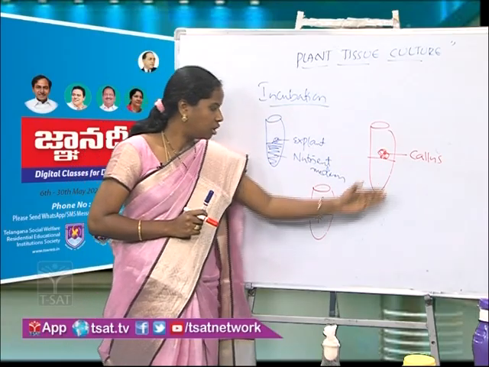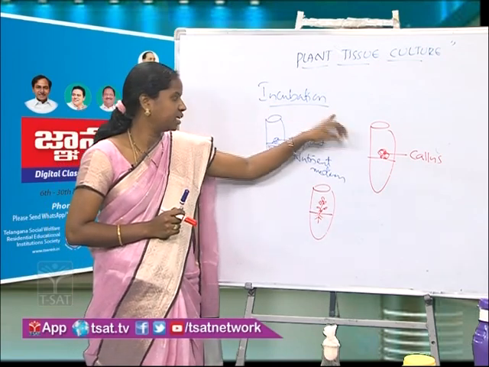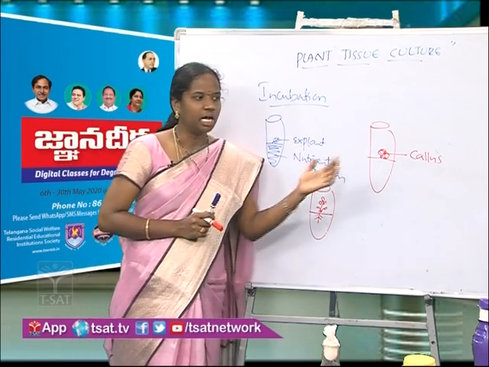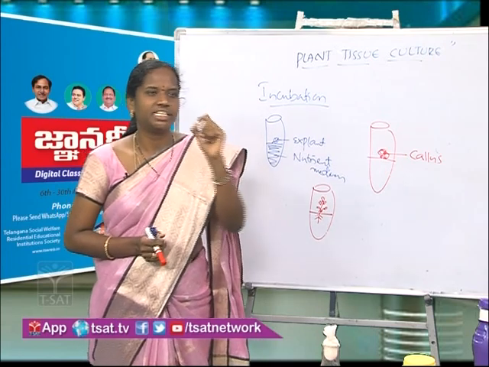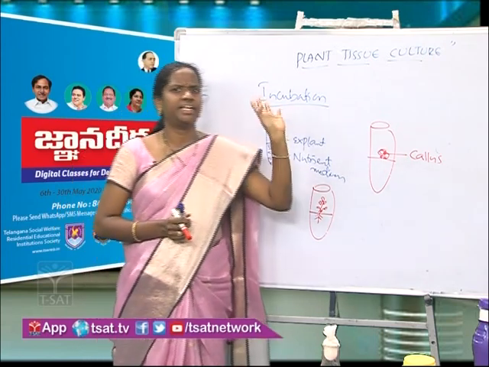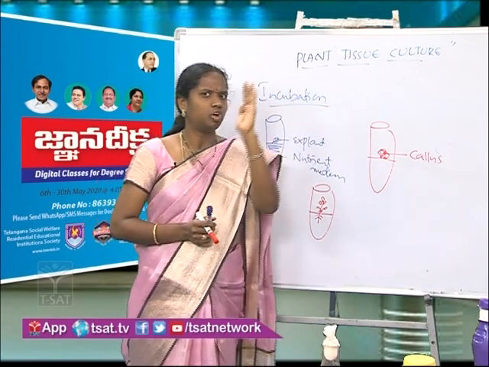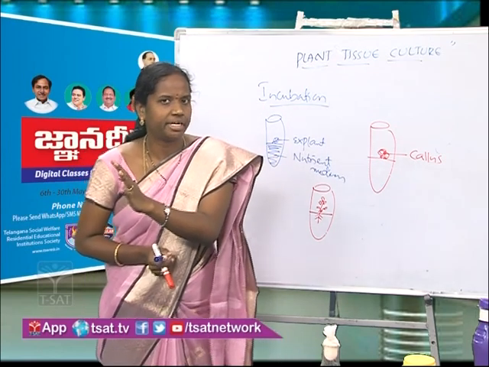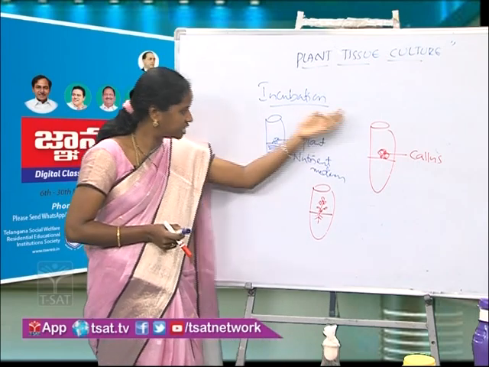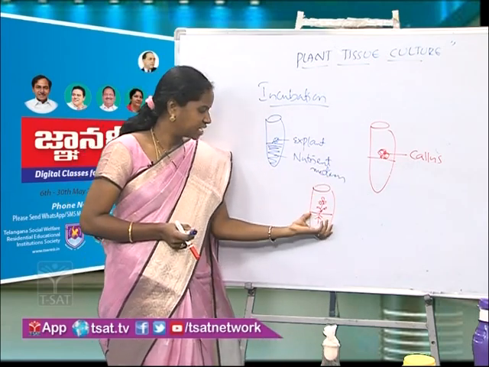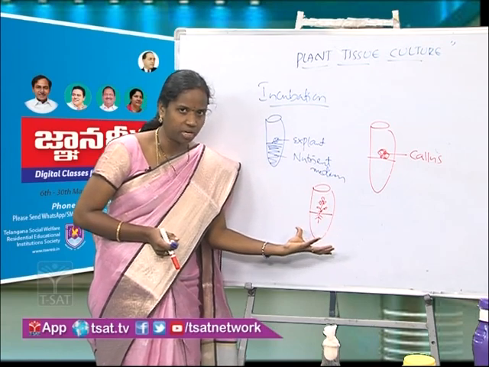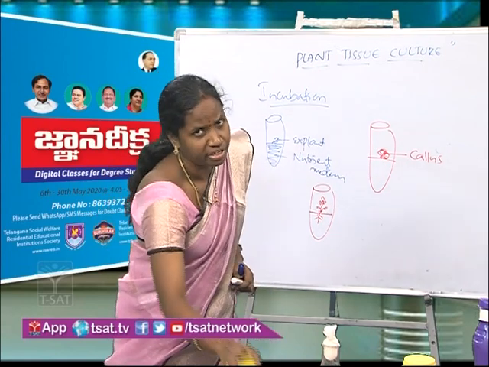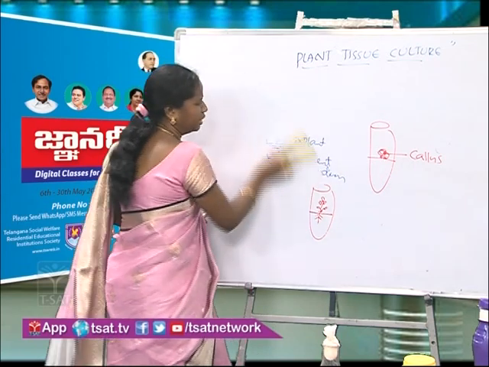Because of all these changes, at the incubation our explant has changed into a plantlet. Are you understanding how it has been changing? In the initial stages we took just a leaf or any part of a plant as an explant, kept it on a nutrient medium under sterile conditions, and then incubated it. After a few days we see a plantlet has come, but it is still in the test tube. This is the next step in plant tissue culture. And finally what we have to do is another process, that is acclimatization.